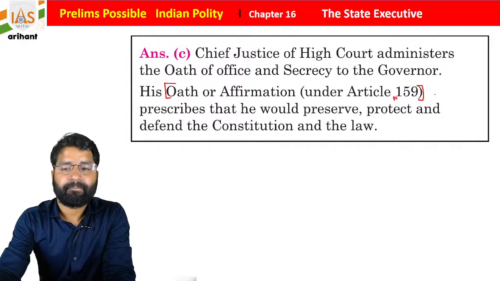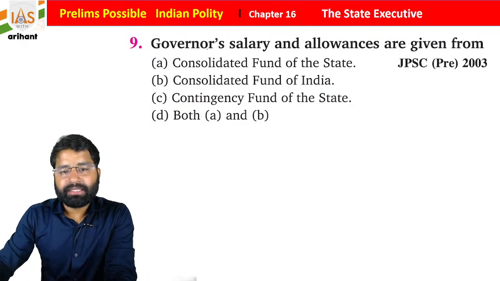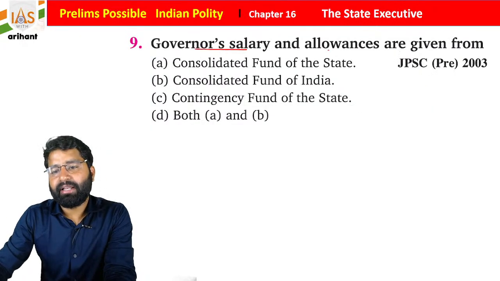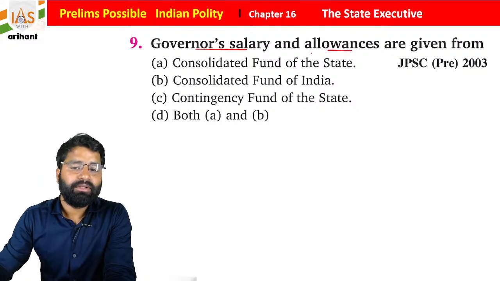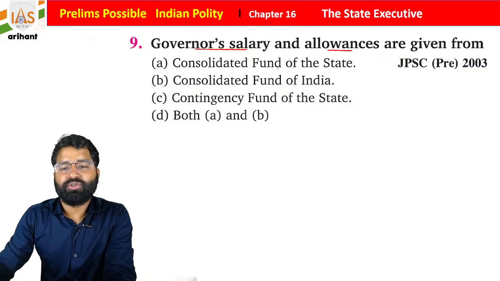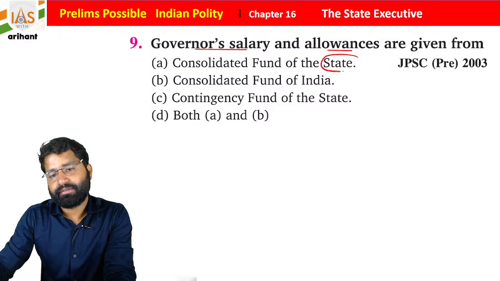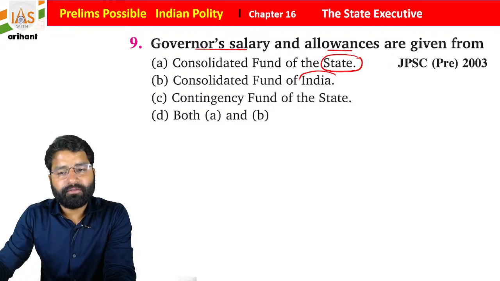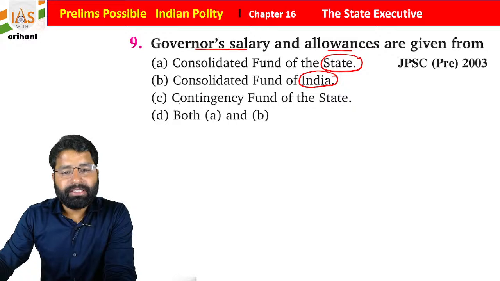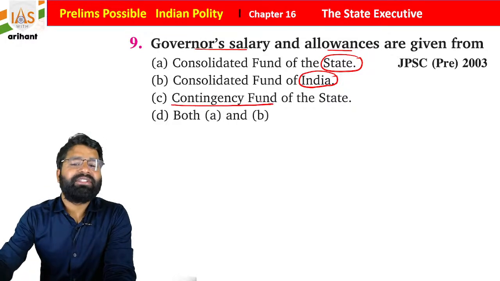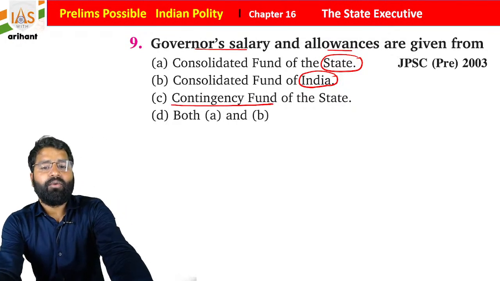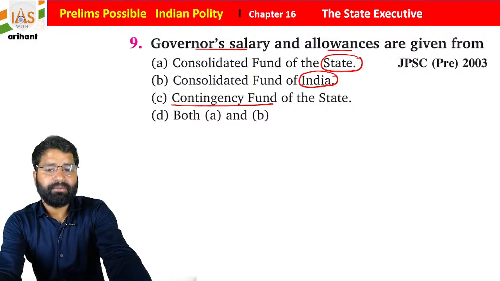Getting it? Now, the governor's salary and allowance is given from where? Consolidated fund of the state, consolidated fund of India, or contingency fund, which is basically the emergency fund. So now what is going to be the right answer? From where will he get the salary?